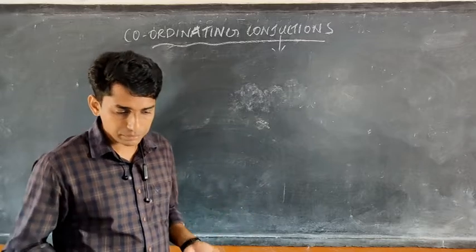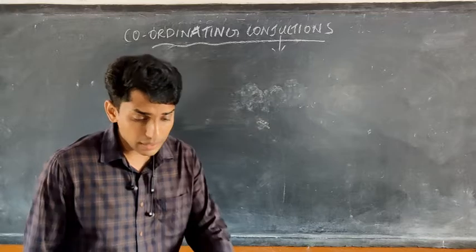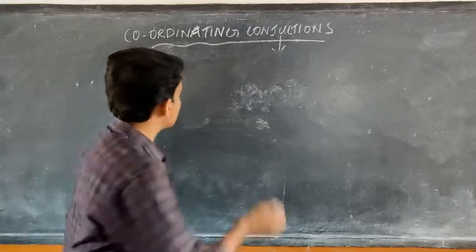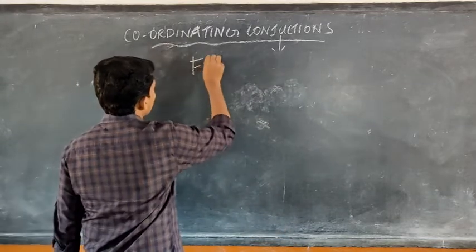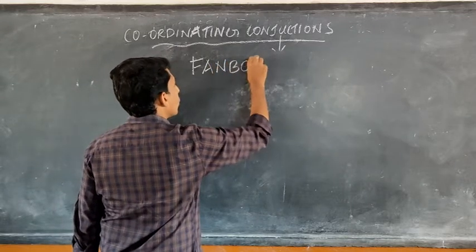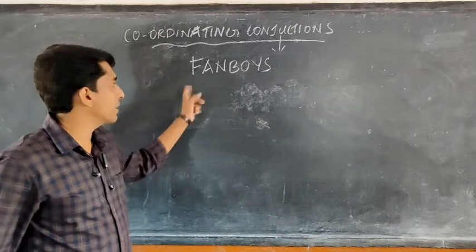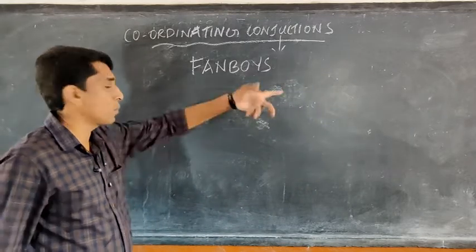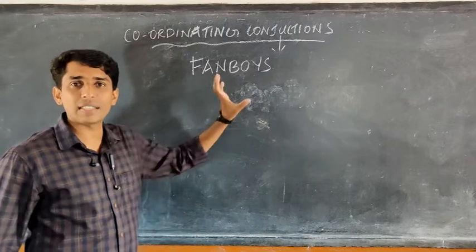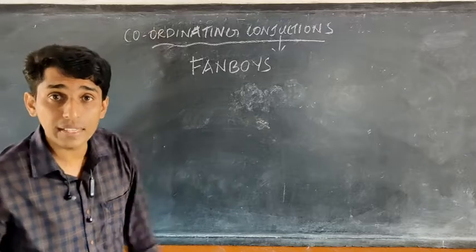To learn them easily, we have got a technique. You just write FANBOYS. Seven letters are there. These seven letters stand for all the seven coordinating conjunctions.